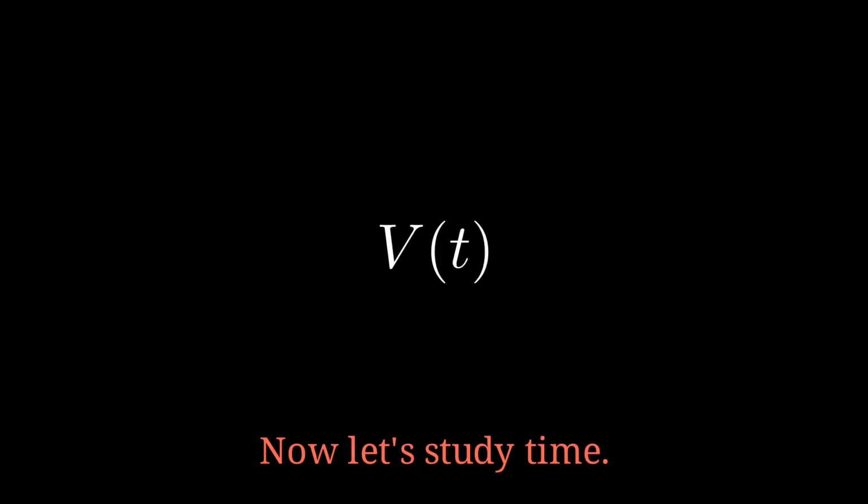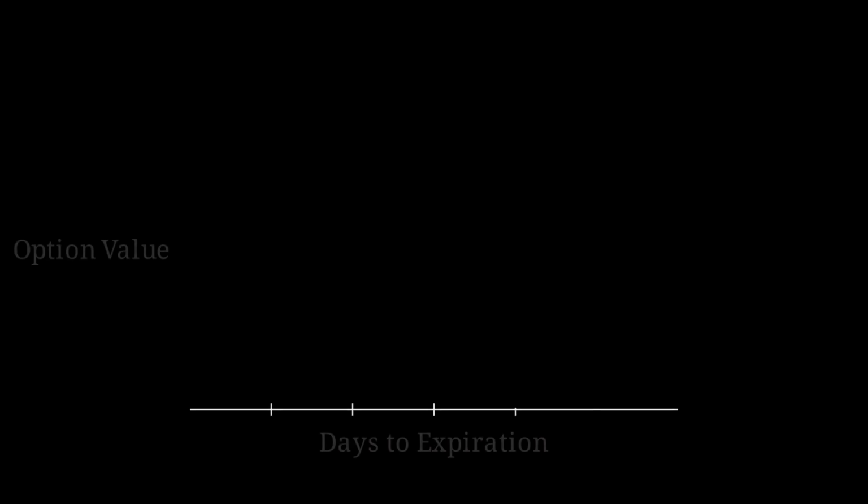Returning to the full option function, let's turn our attention to time. By freezing all other parameters, we isolate option value strictly as a function of time remaining to expiration. Plotting option value against days to expiration shows how time decay behaves.